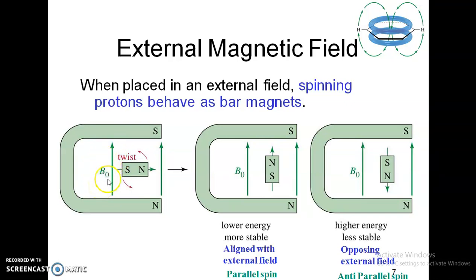If I keep it, this can twist either this way or this way. If it is parallel to B0, that is, aligned to the external magnetic field, then it will look something like this. Or if it is twisting the other way, it will be opposing the external magnetic field and it will look like this. So I always say this is a parallel spin and an anti-parallel spin.